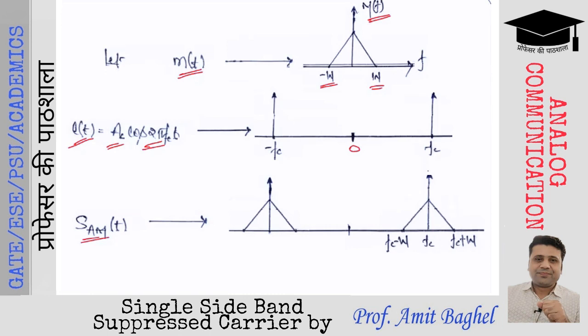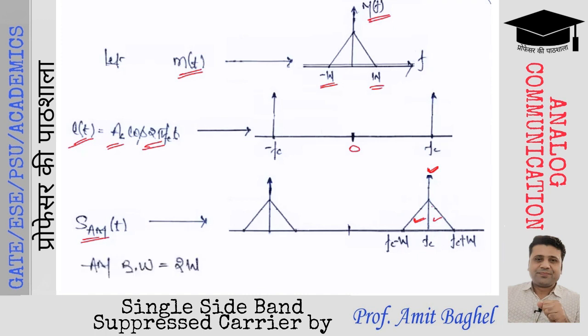One at fc, which is the carrier component. Another, the high frequency component, ranges from fc to fc plus W, which is the upper sideband. The third component was the lower sideband, which ranges from fc minus W to fc. So we have majorly three components: carrier, upper sideband, and lower sideband in case of standard AM.